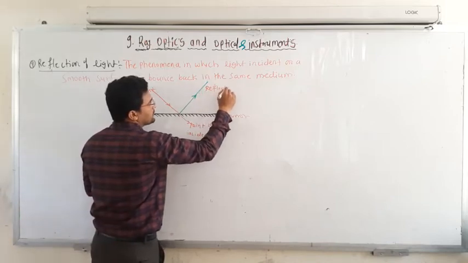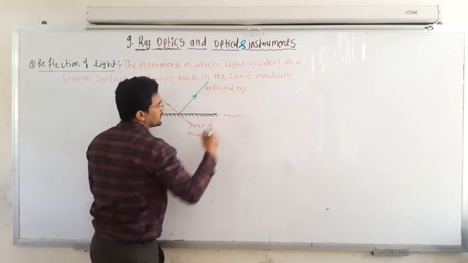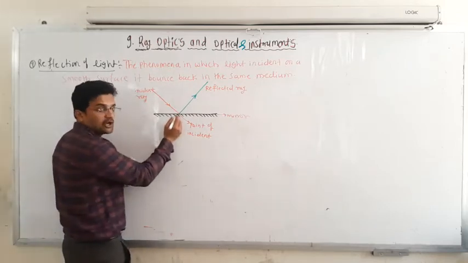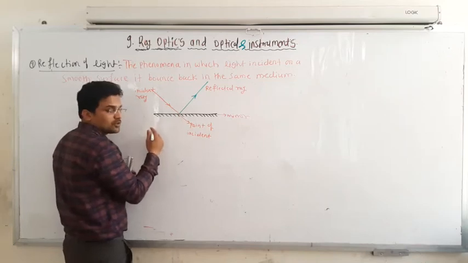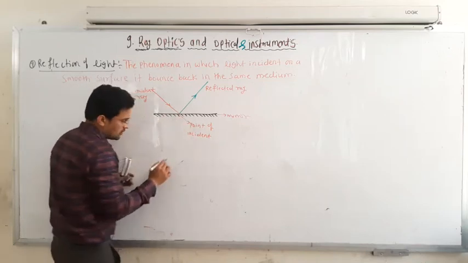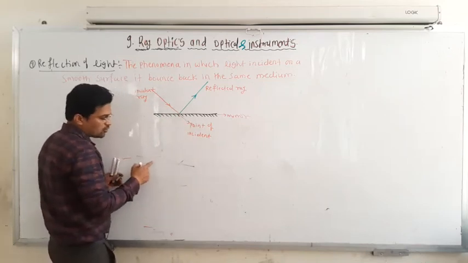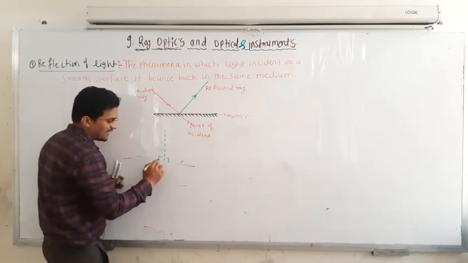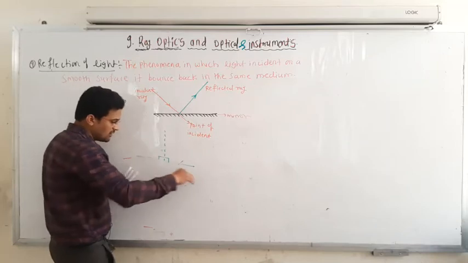So this ray is known as the reflected ray. Now at the point of incident you have to draw a normal. Normal means, suppose this surface is a line, and if you want to draw the normal on this line, then you have to make the perpendicular line that makes exactly 90 degrees with the surface.